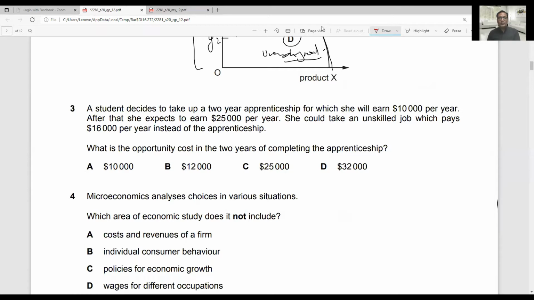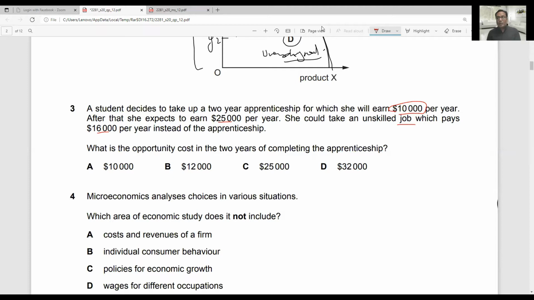A student decides to take up a 2 year apprenticeship for which she will earn 10,000 per year. So during apprenticeship, she would earn 10,000 per year. After that, she expects to earn 25,000 per year once she is done with the apprenticeship. She could take an unskilled job which pays 16,000 per year instead of the apprenticeship.